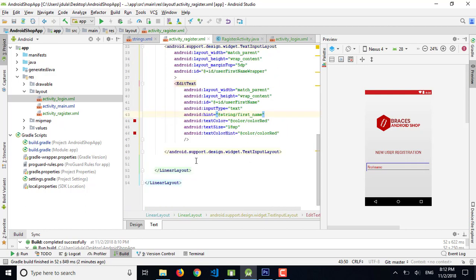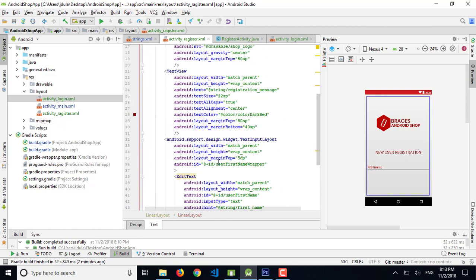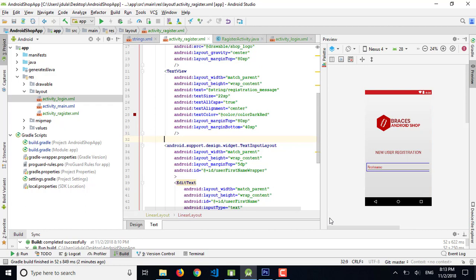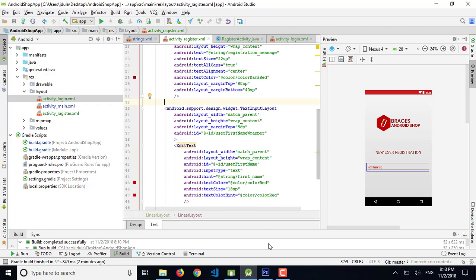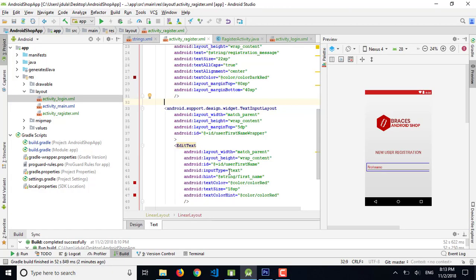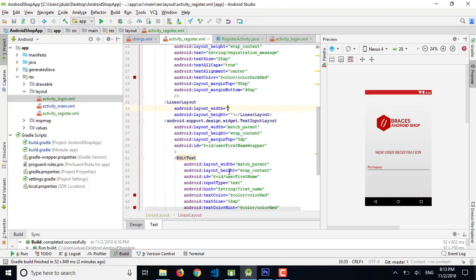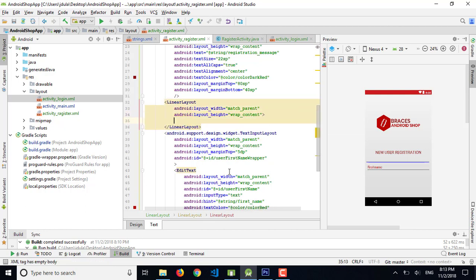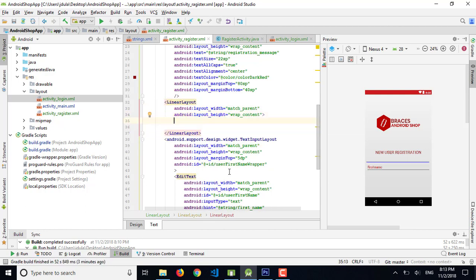So we have a different layout here. We are using two columns, so I'm going to add a linear layout to wrap the first name and last name as in our design. So linear layout here, match parent, wrap content, and we need to add a layout weight sum here.